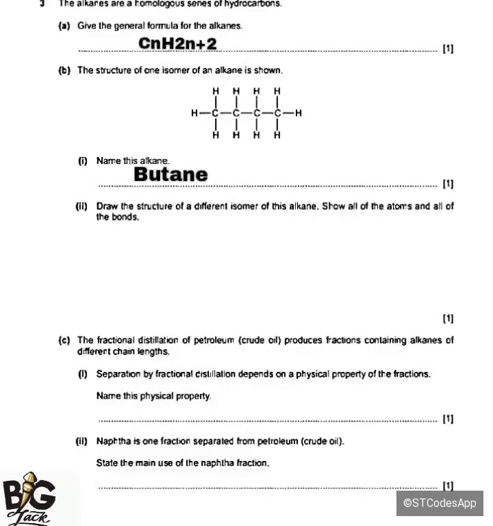Okay. So when you talk of isomers, these are organic compounds which have the same molecular formula. So in this case, butane is going to have C4H10. They are going to share the same molecular formula, but the structure is going to be different.